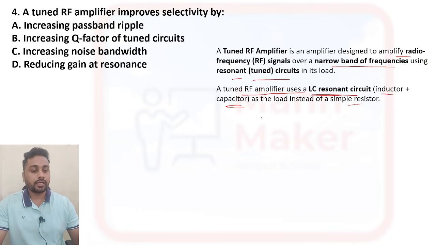In that case we also have a formula for the frequency. We can say f naught equals 1 by 2 pi root under LC. This f naught is your resonant frequency response.